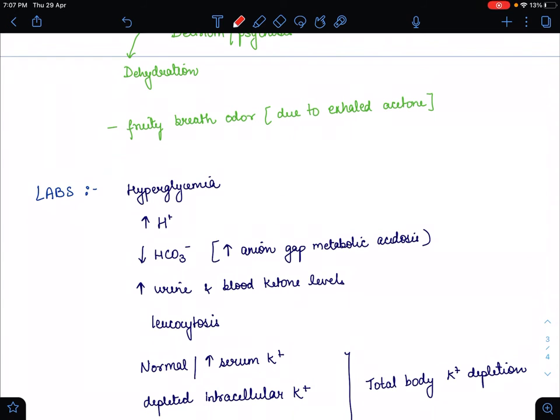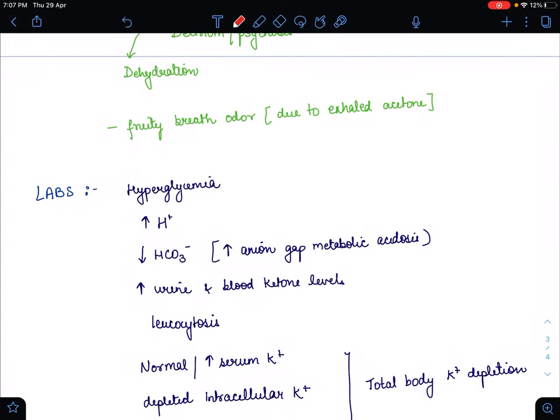So in labs we find that in the patient's body there is an increased amount of glucose that leads to hyperglycemia, and an increased amount of protons. There is an increased amount of protons because acidosis has developed in the patient, and as the H+ ion increases in our body, H+ combines with bicarbonate to form H2CO3, which breaks down into water and CO2, and CO2 gets exhaled, washed out from the body, and acidotic hyperventilation occurs in the patient.